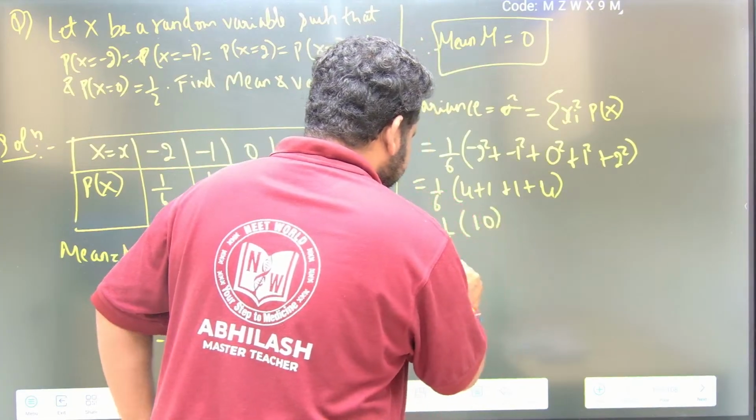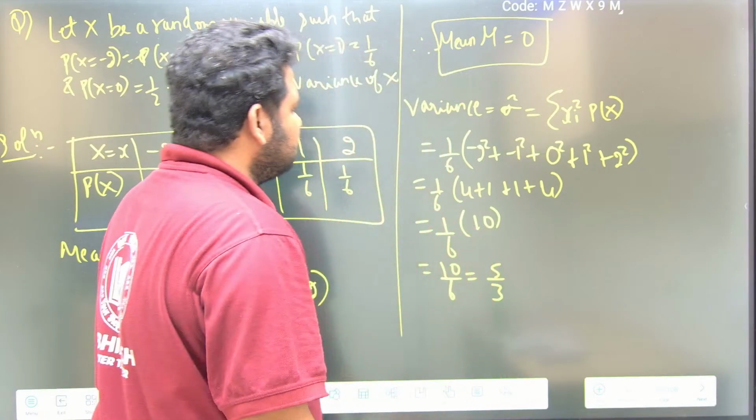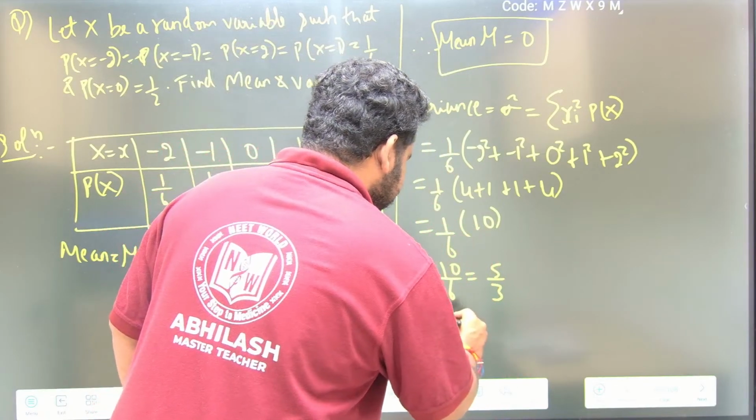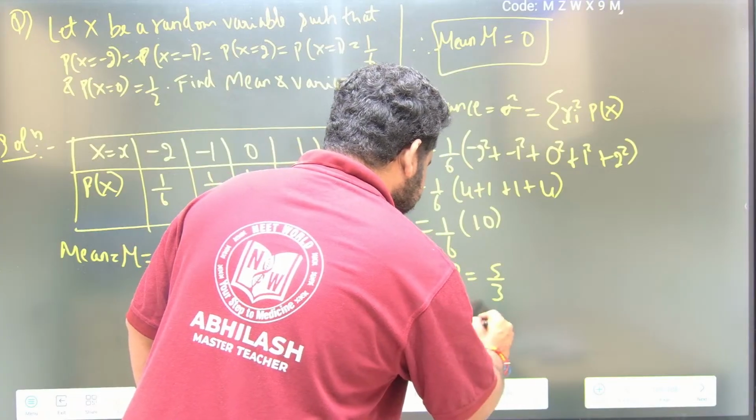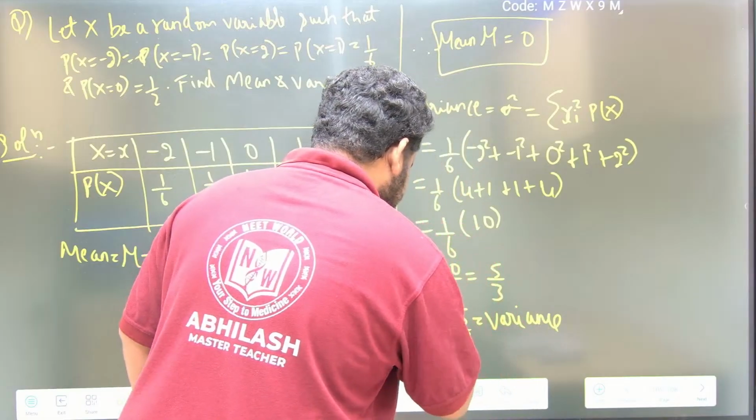So we will have 10/6, that will be nothing but 5/3. I have variance, sigma square, equal to 5/3. That is equal to variance, friends. Therefore, this is the answer I will have.